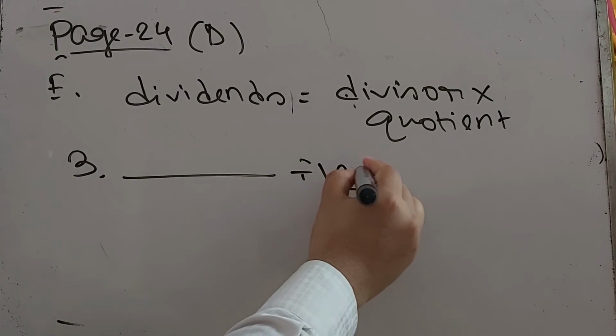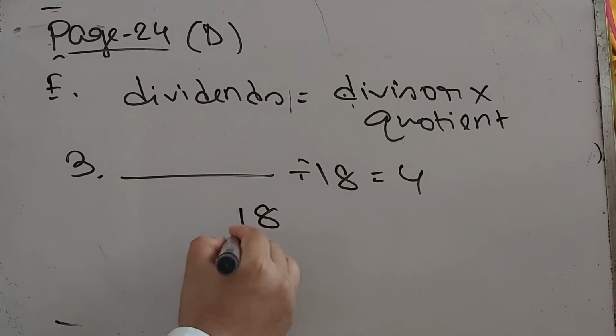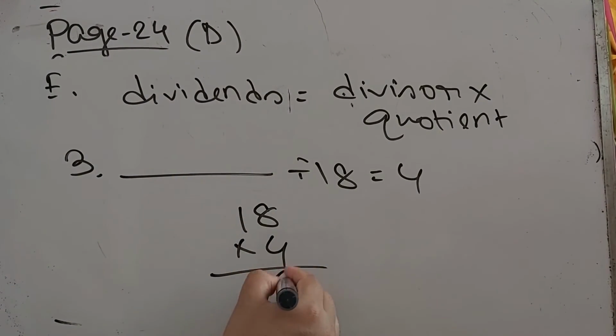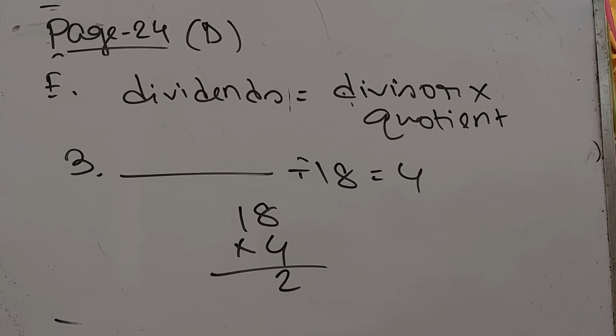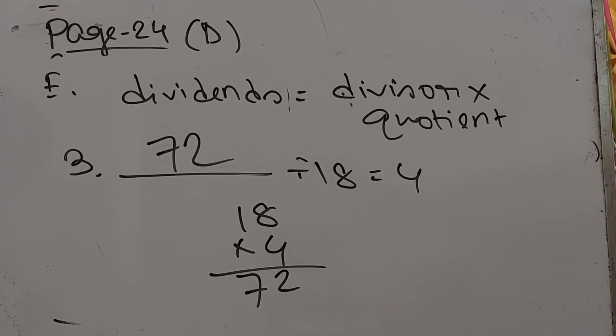Dash divided by 18 equal to 4. Now we have to multiply 18 times 4. So what about 18 times 4? 4 times 8 is 32. So there is a 2 here. 3 will be on our hand. 4 times 1 is 4 plus 3, 7. So 72 will be our answer.